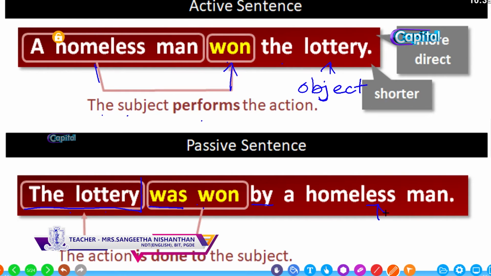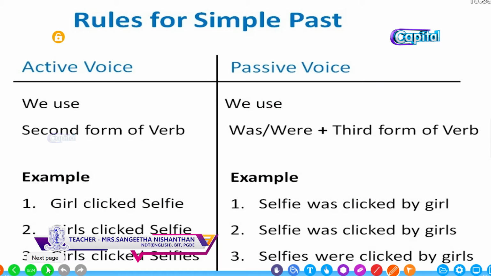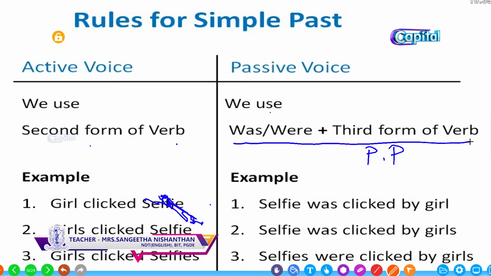The subject is brought here by using the preposition by. So this action is done to the subject: what was won? The lottery was won. Right? Here's how we change the active voice into passive voice. We use the second form of the verb, that is the past, and in the passive we use was or were plus the third form, that is the past participle of the verb.